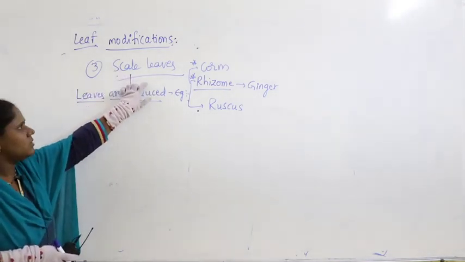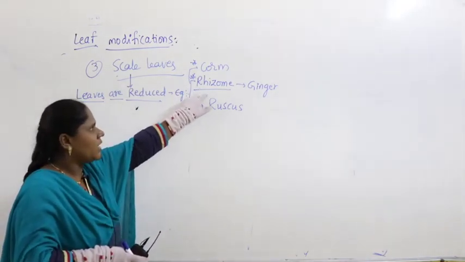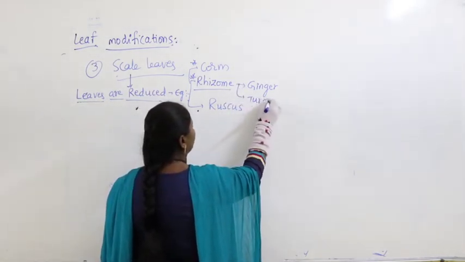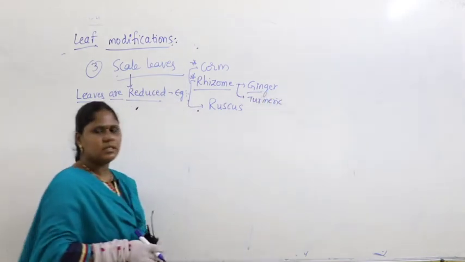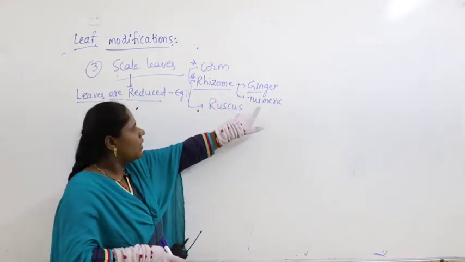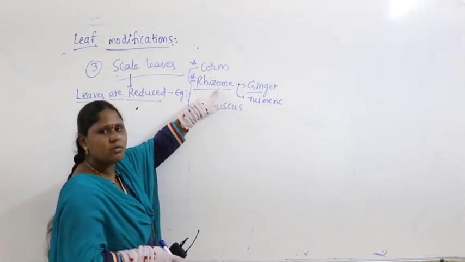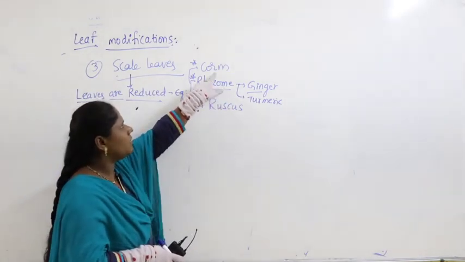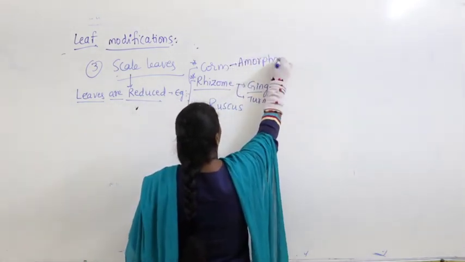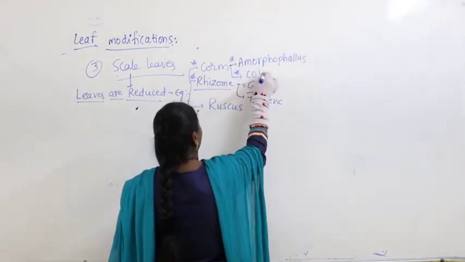Where do you find scale leaves? Now, if you remember underground stem modifications, for example, rhizome. In rhizome you studied ginger, Curcuma longa, turmeric. You remember? What is the ginger scientific name? Zingiber officinale, common name is ginger, and Curcuma longa, common name is turmeric. What do you find? Underground stem. Do you remember? Rhizome, right? Corm, what do you find? Amorphophallus, Zamin Khan, even Colocasia.